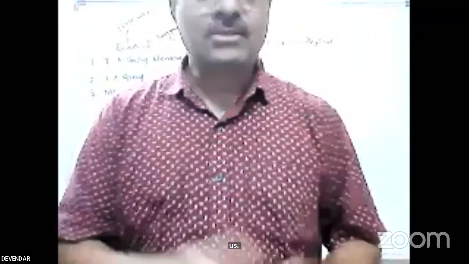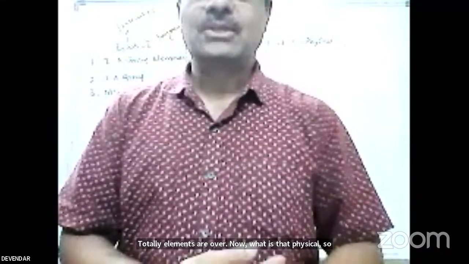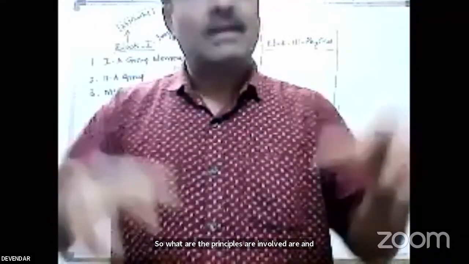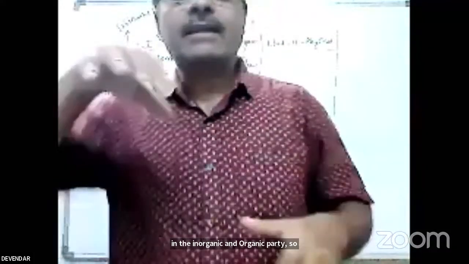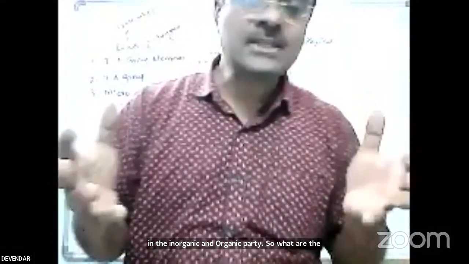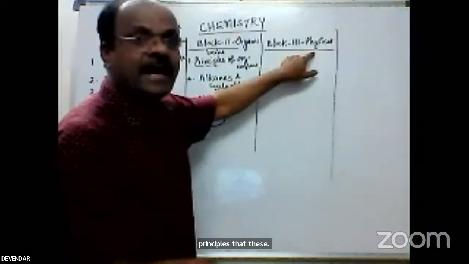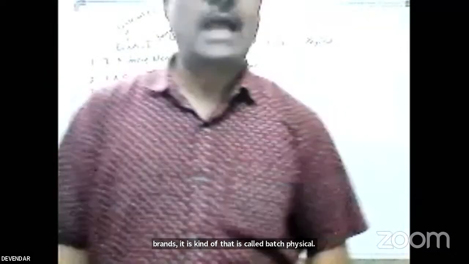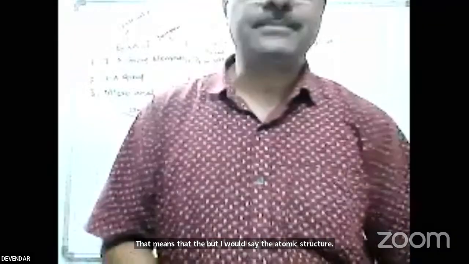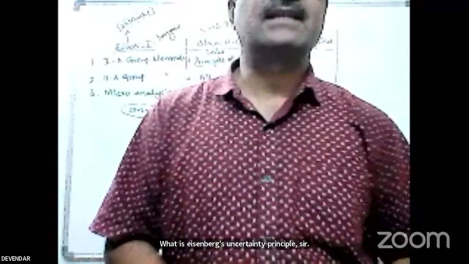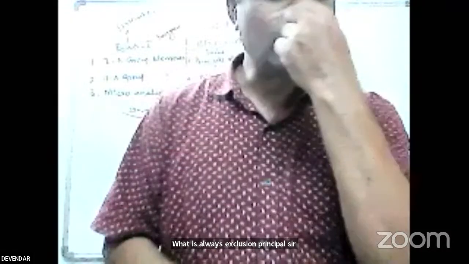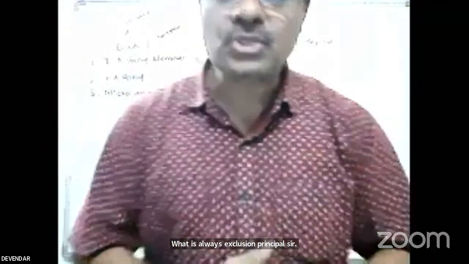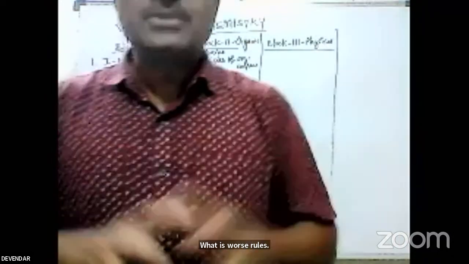What is physical? What are the principles involved or underlying in the inorganic and organic parts? What are the principles that deal with this particular branch? It is called the physical branch, physical chemistry. In the atomic structure, what is Heisenberg's uncertainty principle? What is Pauli's exclusion principle? What is Hund's rule, sir? So these are the rules. What is the aufbau principle, sir?